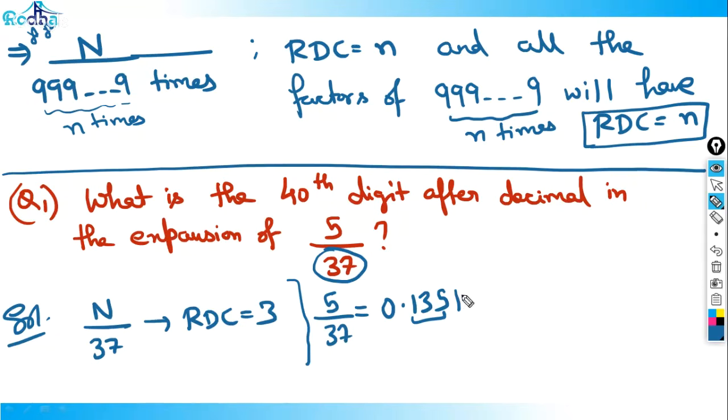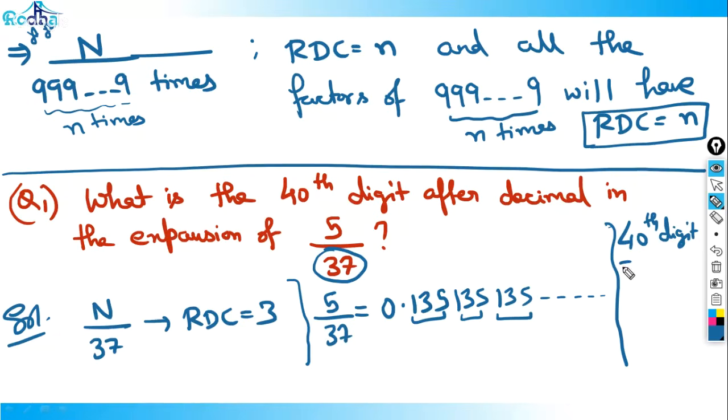It's like 0.135, again 135, again 135, and it keeps repeating. So what is the 40th digit? It's repeating after every 3 digits. That basically means the 40th digit after decimal is equivalent to the remainder of 40 by 3. What is the remainder of 40 by 3? 1. So the 40th digit is equivalent to exactly the first digit, because after every 3 digits it gets repeated. 3, 3, 3, 13 times, 39 gone. So I'm just left with 1.